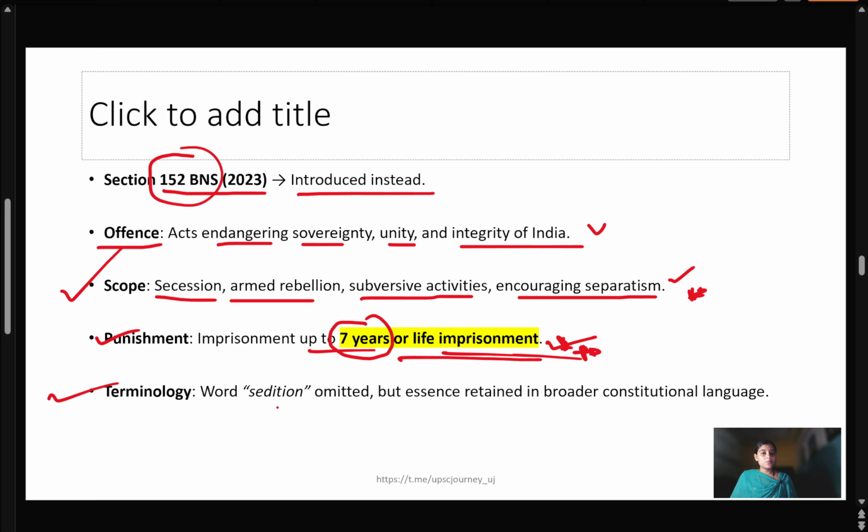The terminology is changed, meaning the word sedition is omitted, but the essence is retained in broader constitutional language. The word sedition is not mentioned in BNS Section 152, but it retains the broader essence of what was IPC Section 124A.